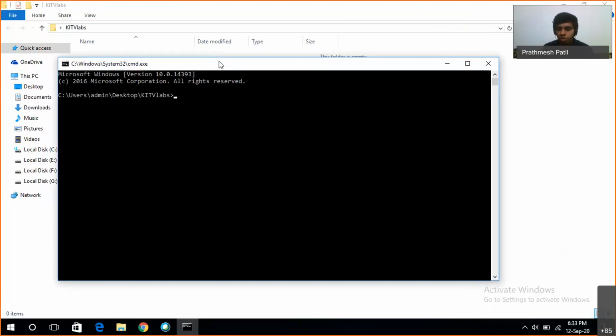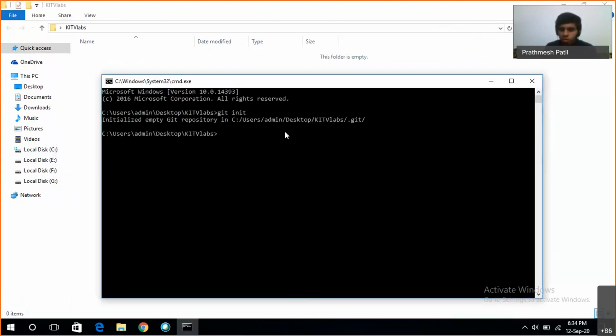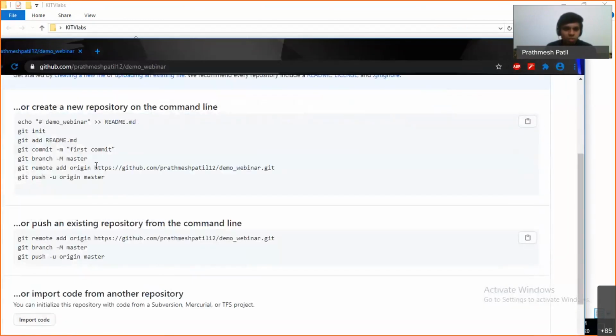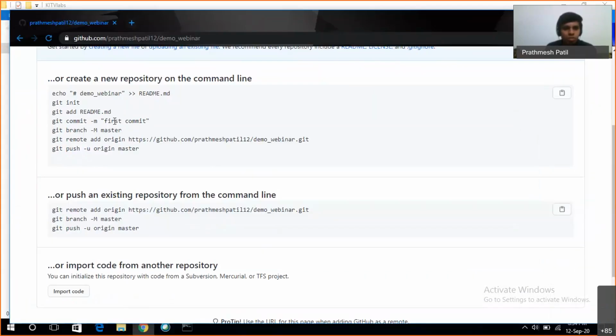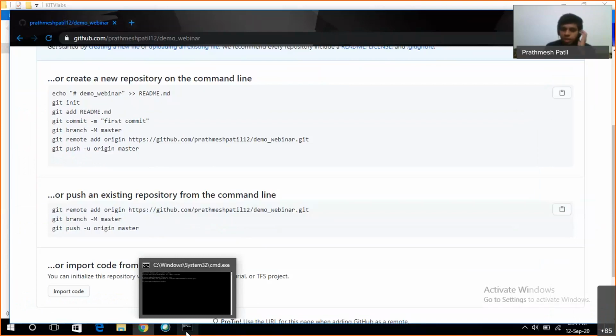As Kshitij told some commands like git init, we'll see what git init actually does. When I type git init, it says initialized empty Git repository, and it gives the location where the Git repository has been initialized. These are the steps given by GitHub, so we can follow these steps to create a repository.